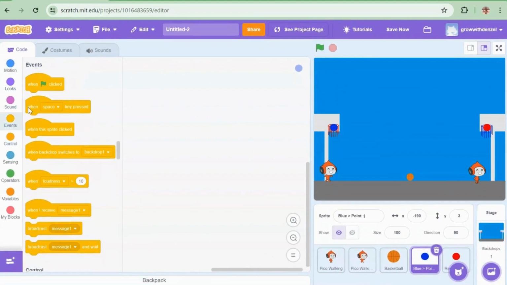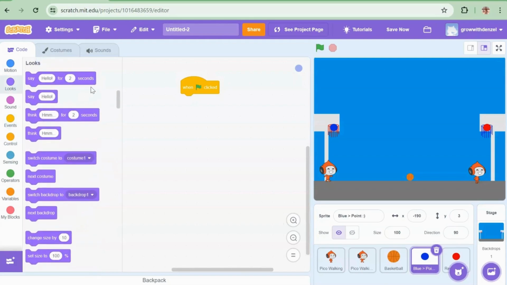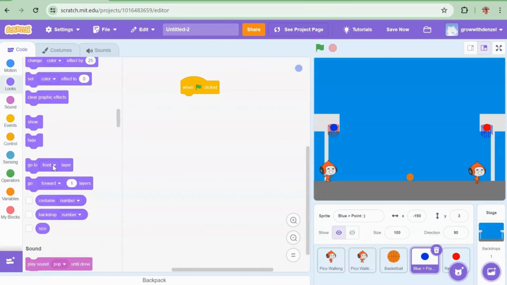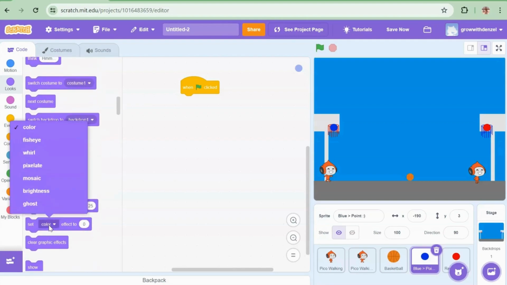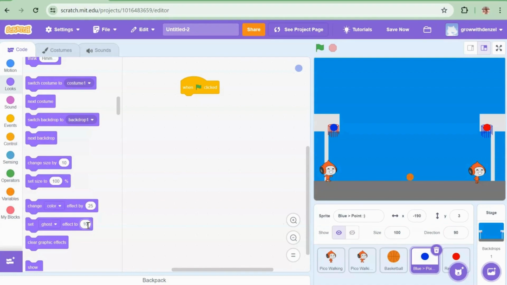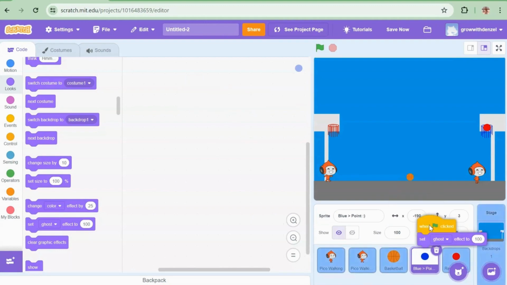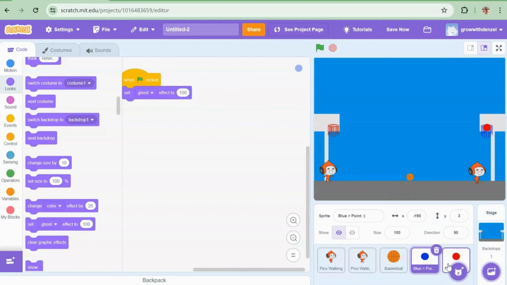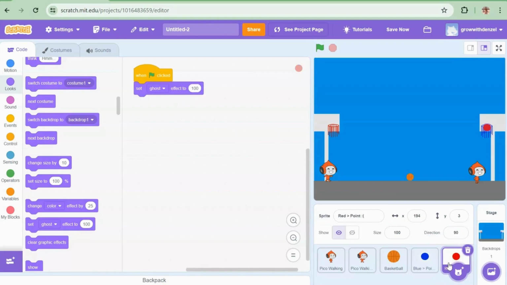First, you go to the events. When green flag clicked, go to the looks and set ghost effect to 100. That way it'll be completely hidden like this. But it's still there because you can see it's on show sprite, not hide sprite. You move it over to the red sprite. When you see a green light flash around it, that means it went there. And you see it on the other side. You can't see any of those, even if they jump up there.